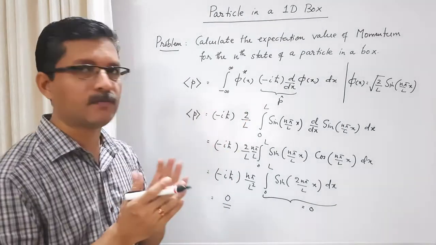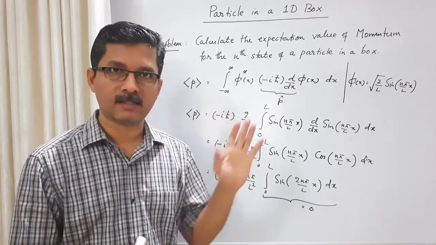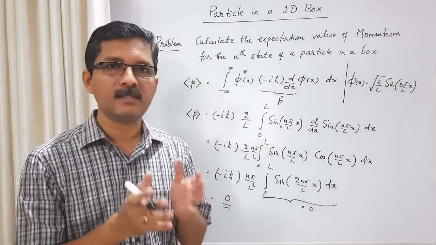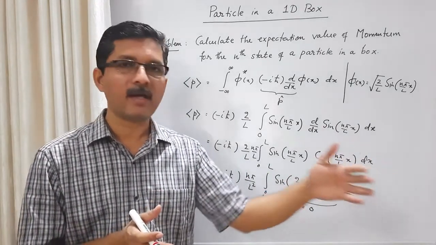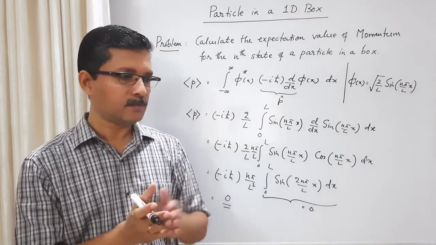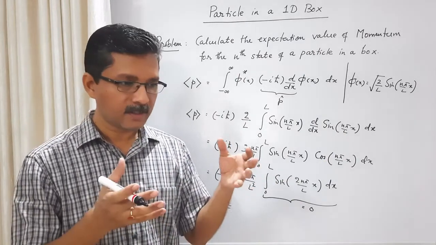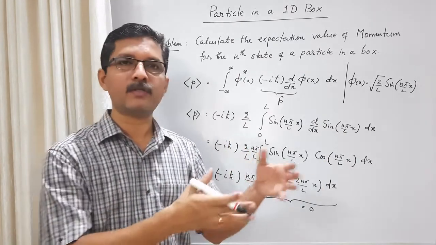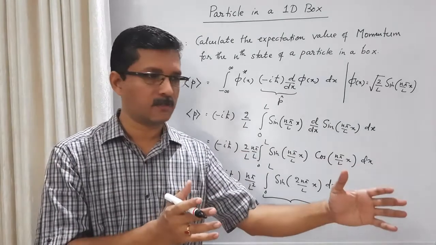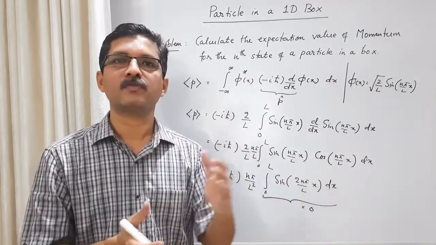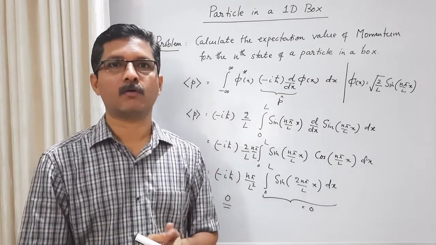One way of looking at it is, when the particle is in any state, whether it is the ground state or the first excited state or any state, there is equal probability for the particle to move from 0 to L along the plus x direction and from L to 0 along the minus x direction. When the particle is moving from 0 to L, its momentum is positive. When the particle is moving from L to 0, its momentum is negative. So in each state, when you make momentum measurements, half of the values will be positive when the particle is moving in the plus x direction, and half will be negative when it is moving in the minus x direction. So when you take the average, it will always turn out to be zero.